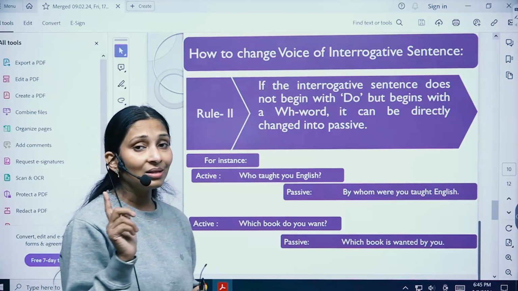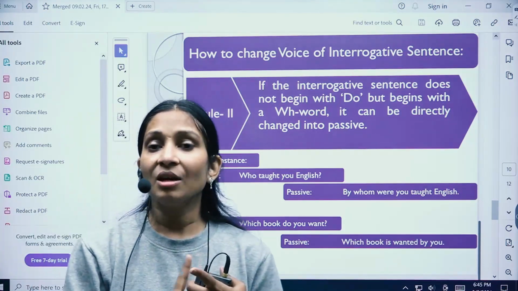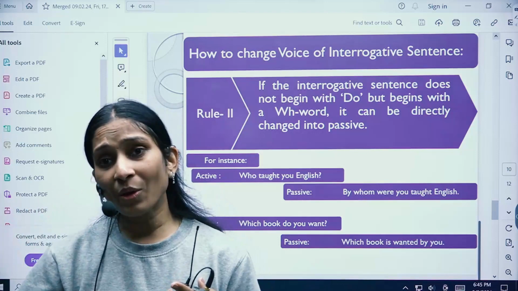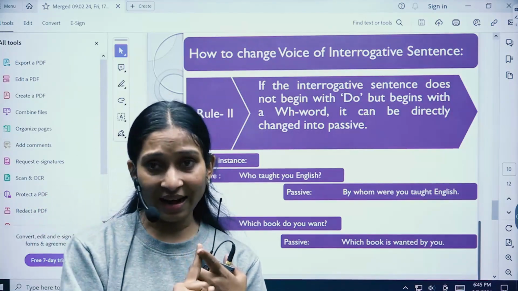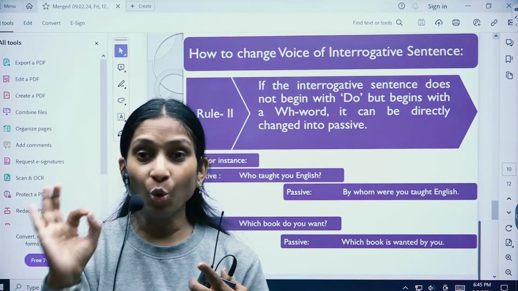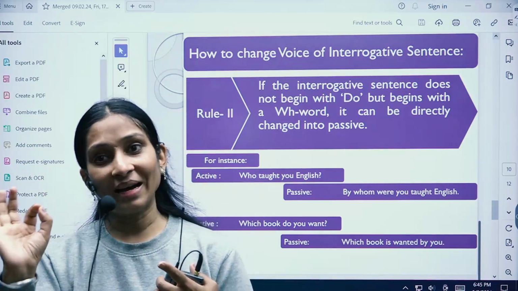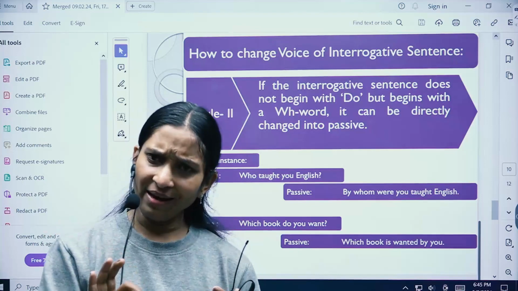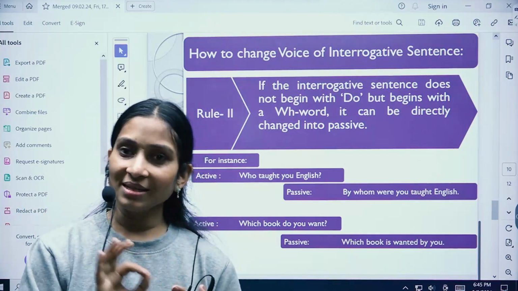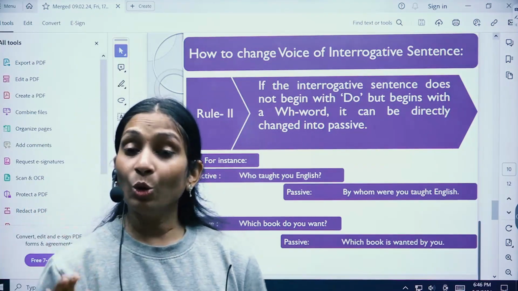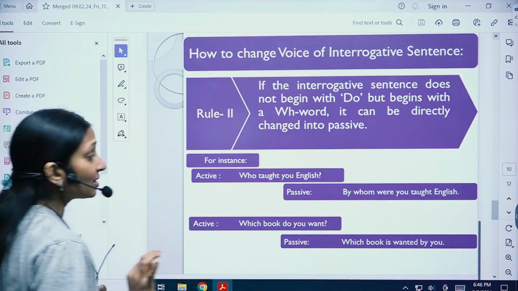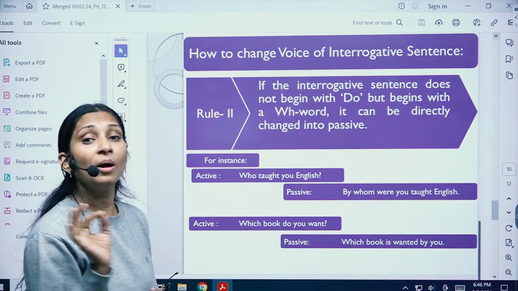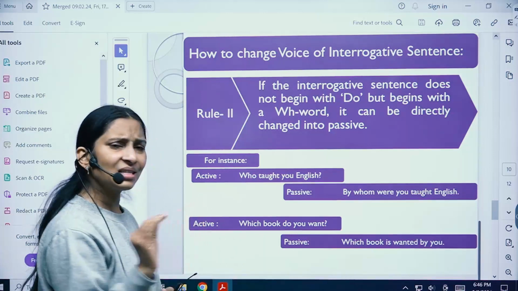But one thing, children, the question sentence always starts with the same question word that is there in the active, except "who." "Who" changes to "by whom." Rest, every question word remains the same. Where starts with where, what starts with what. Is that clear? Only the question word that changes is "who," which goes to "by whom," right? And the rest of the rules are the same.